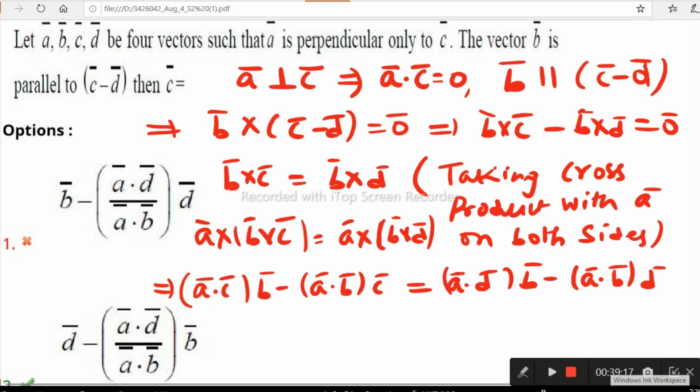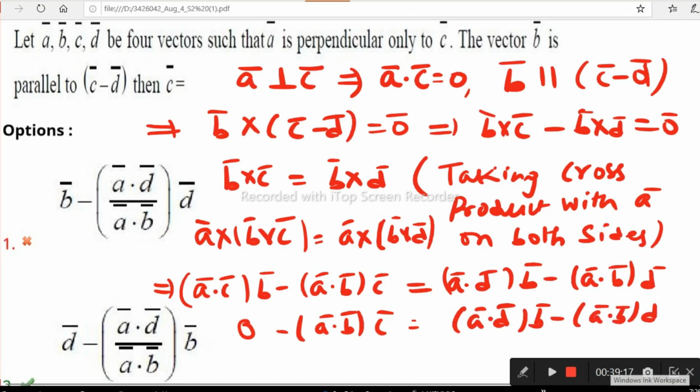We are using it in this combination. Now A dot C we have as 0, that's why the first term is 0. We used A dot C. Now what is left over? Minus A dot B times C bar is equal to A dot D times B bar minus A dot B times D bar. Next, to remove this minus sign, multiplying by minus, we get A dot B into C bar is equal to the right side with minus applied, taking the next term first: A dot B into D bar minus A dot D into B bar.